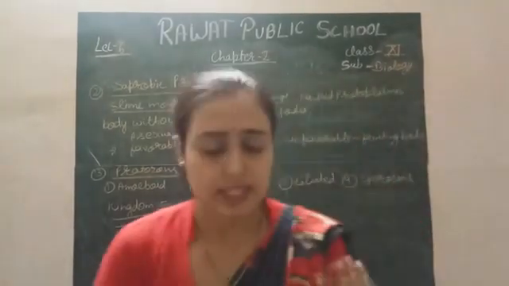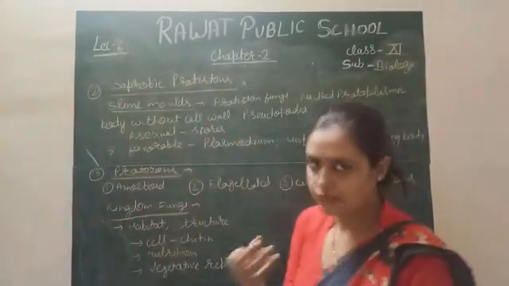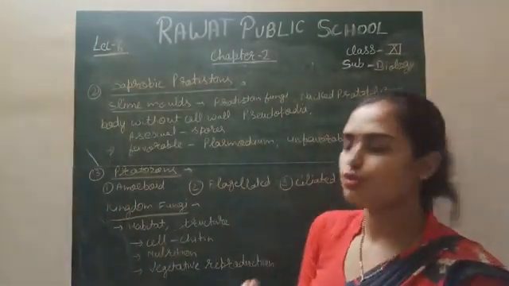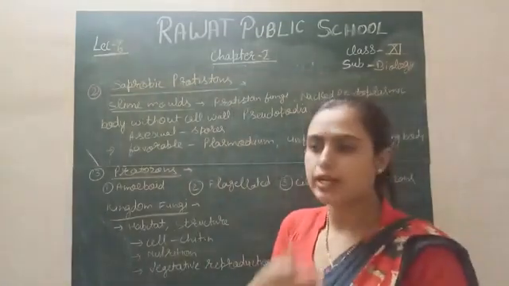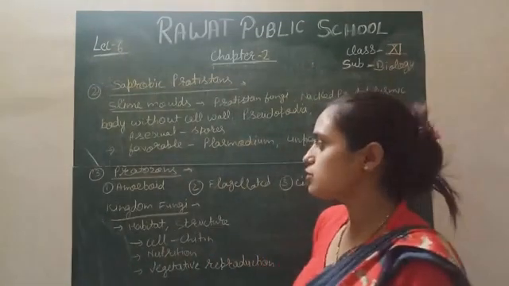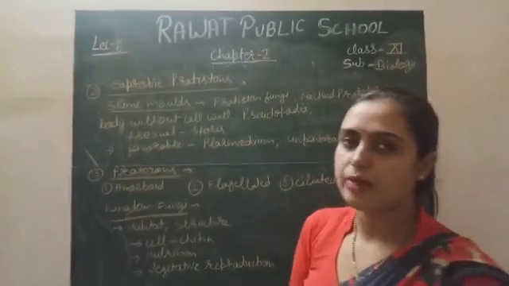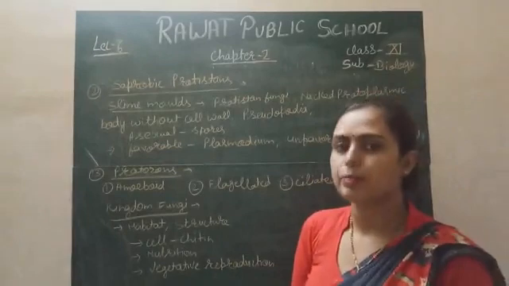These animals release false feet, called pseudopodia, for engulfing food material and removing waste material. Movement takes place with this pseudopodia, and amoeba is present in that class, so it's called amoeboid.